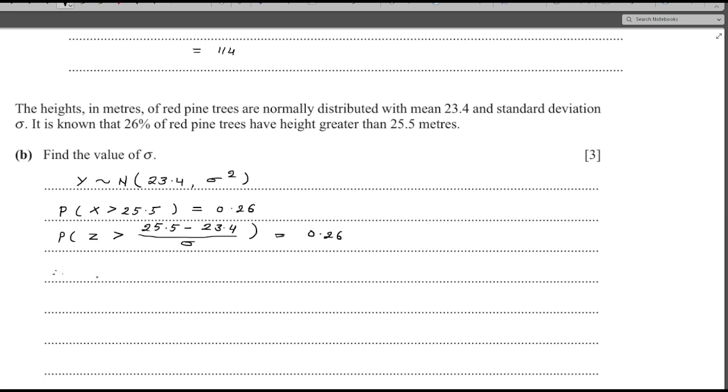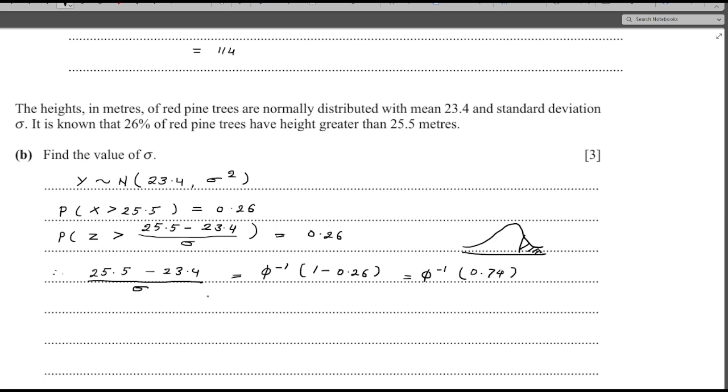Therefore (25.5 minus 23.4) divided by sigma is equal to, what I am talking about is this part, so this is nothing but 1 minus. So this equals phi inverse of 1 minus 0.26, that is phi inverse of 0.74.